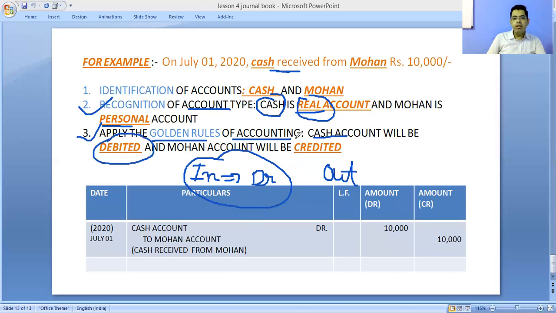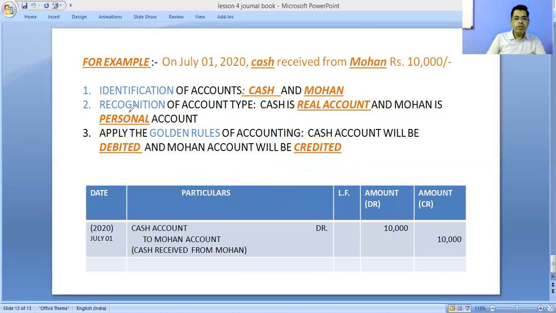Next, you have to identify the second account, that relates to Mohan. Mohan is a personal account, as you identified in the second step. Now you have to apply the rule of personal account. What is the rule of personal account? Debit the receiver and credit the giver.